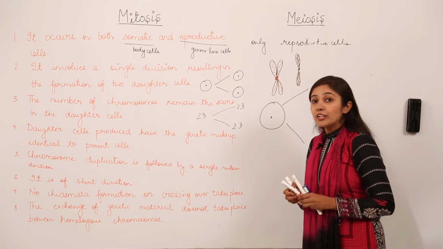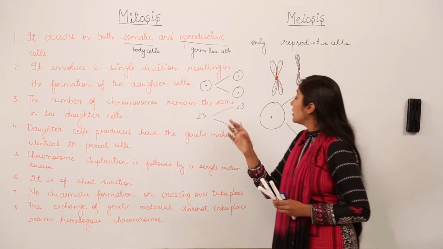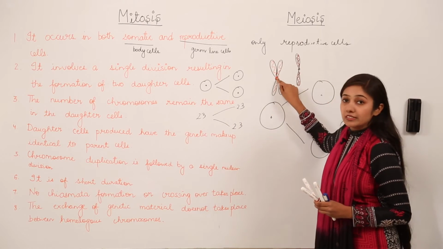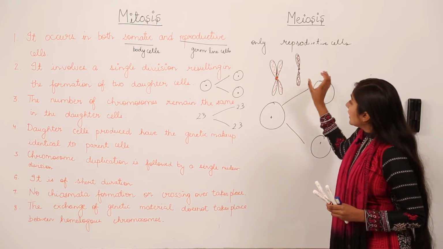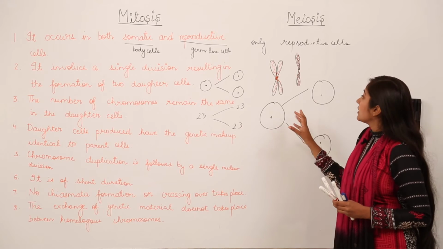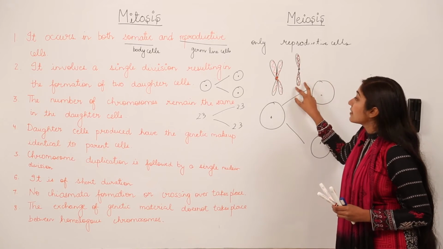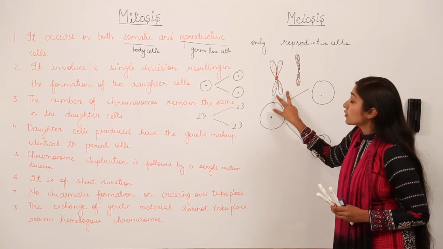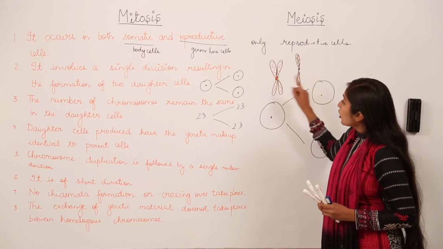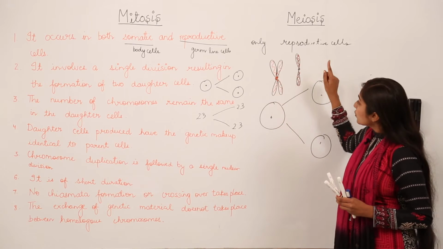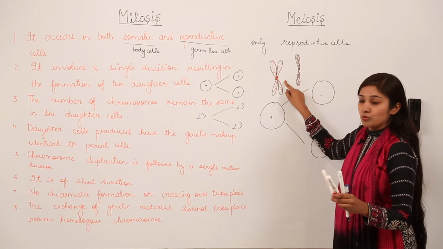Whenever you're going to count the number of chromosomes, remember you have to just count the number of centromeres. This is also one chromosome, this is also one chromosome. But the genetic material which is present in this chromosome has replicated into this chromosome. So it is a replicated chromosome, right? But the number of chromosomes is 1. This is also one chromosome, this is also a single chromosome.